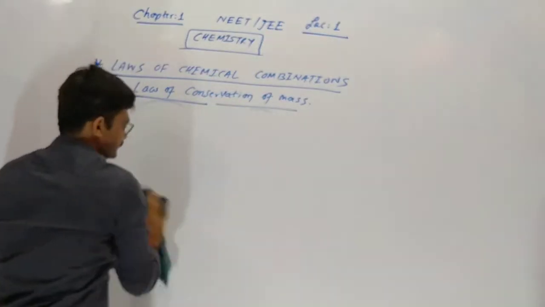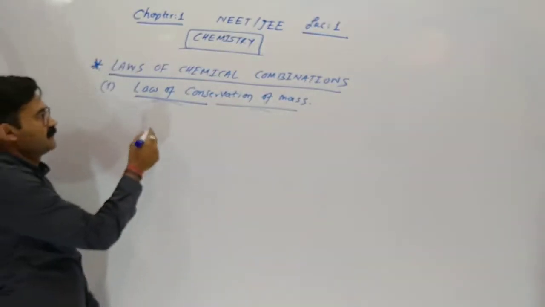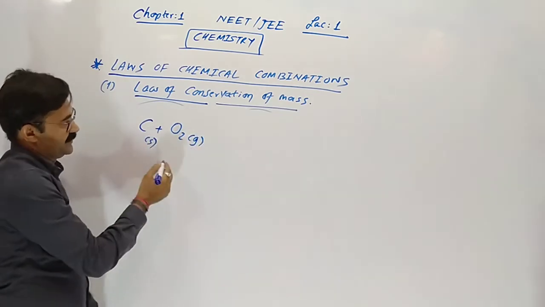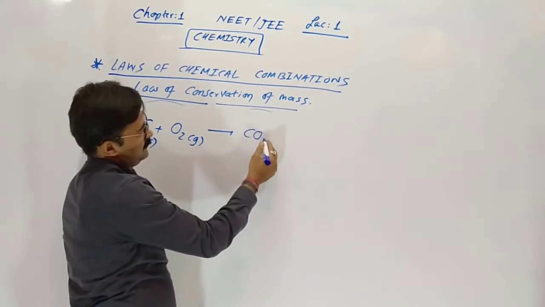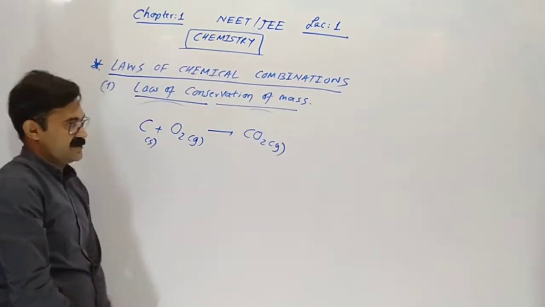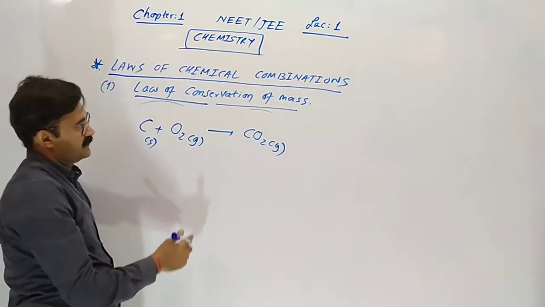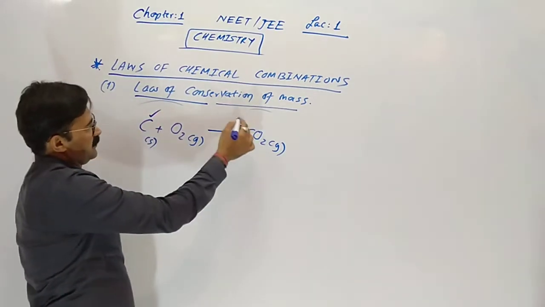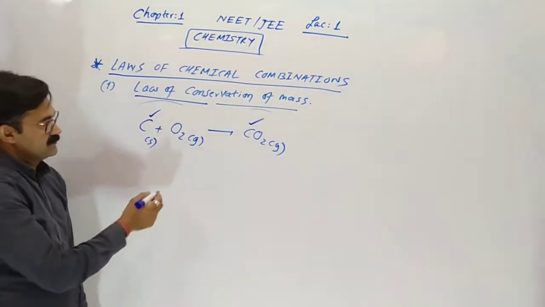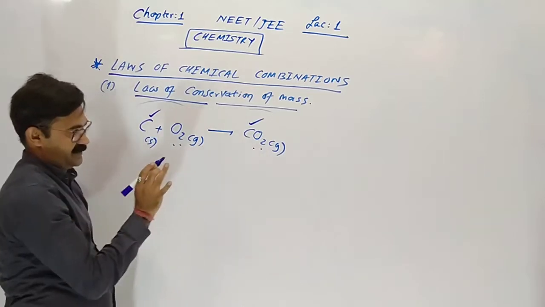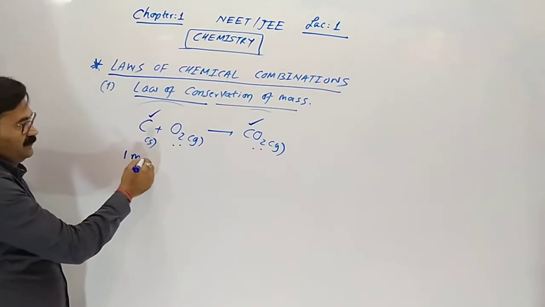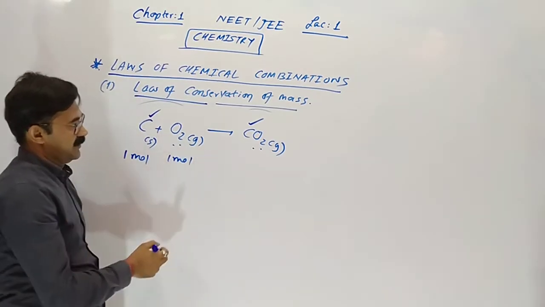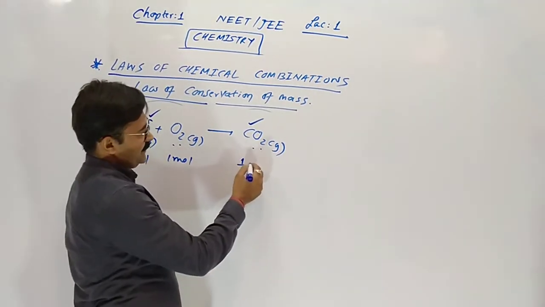Combustion of carbon. Carbon reacts with oxygen and gives carbon dioxide. Is it clear? Here our reaction is balanced: one carbon, one carbon, two oxygen, two oxygen. So we can say 1 mole of carbon is reacting with 1 mole of oxygen and gives 1 mole of carbon dioxide.